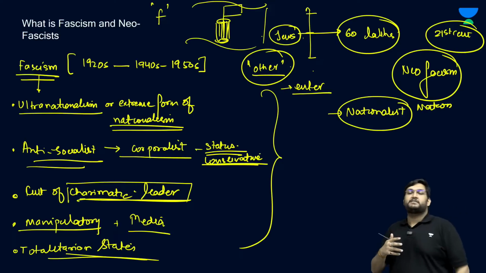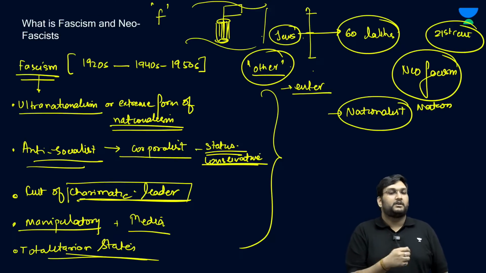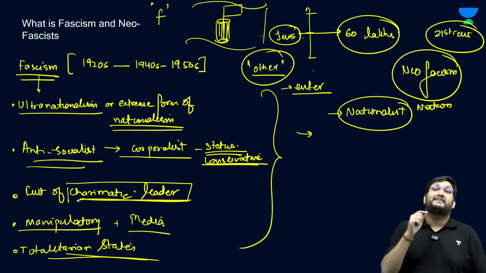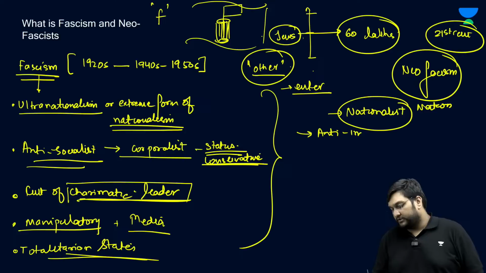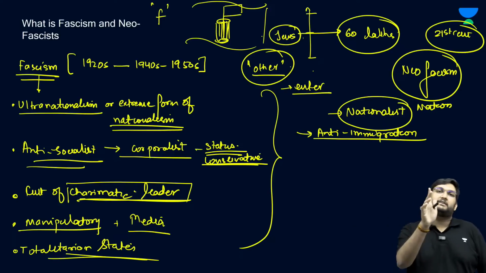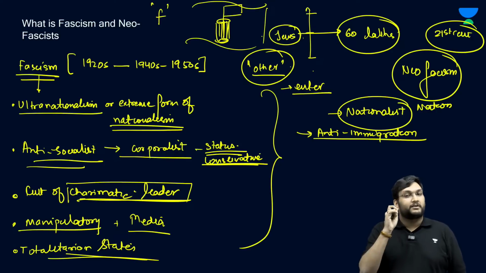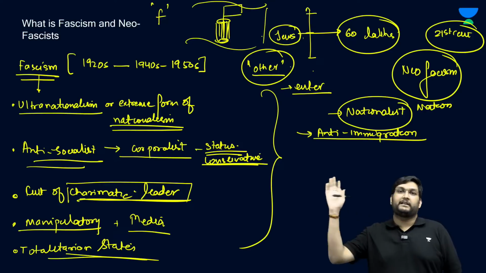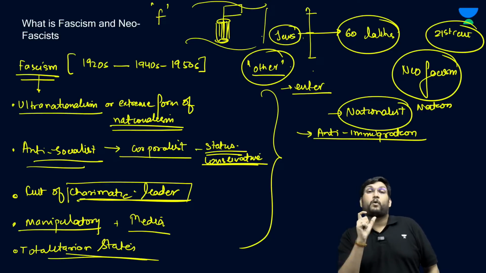But where they've actually changed their total agenda is, they're not anti-socialist now, because socialism is dead. So therefore there's no point of being an anti-socialist. Rather, they now have an agenda of anti-immigration. The most important example of this, a pure neo-fascist in that regard, is Trump. The way it is going in America, he could also have a second term. Trump is a very good example of a neo-fascist, because he uses the rhetoric of making America great again, the rhetoric of nation, but at the same point of time, he is quite anti-immigration.